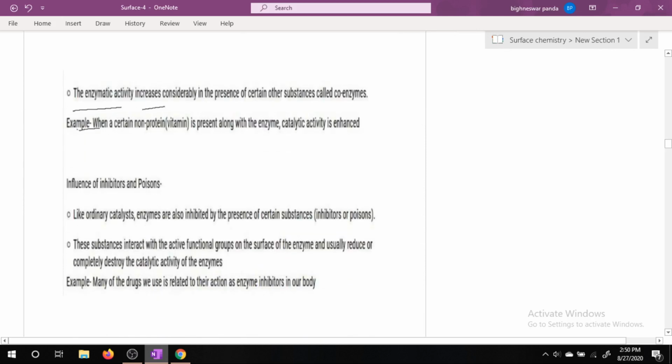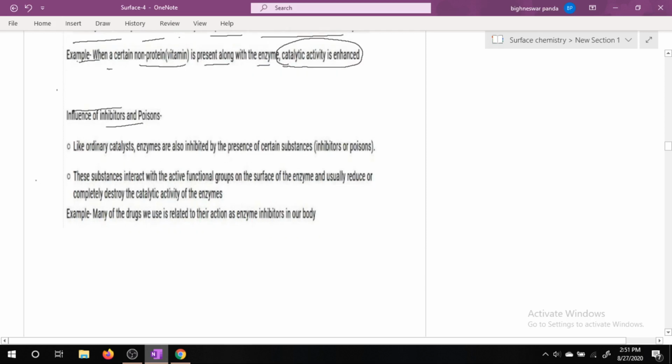The enzyme activity increases considerably in the presence of certain other substances called coenzymes. For example, when a certain non-protein vitamin is present along with the enzyme, catalytic activity is enhanced. Influence of inhibitors and poisons: like ordinary catalysts, enzymes are also inhibited by the presence of certain substances, inhibitors or poisons.